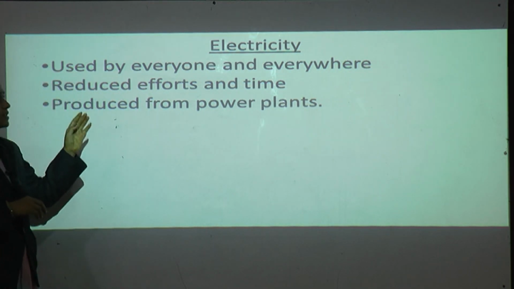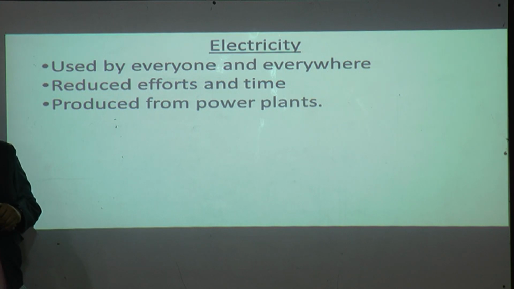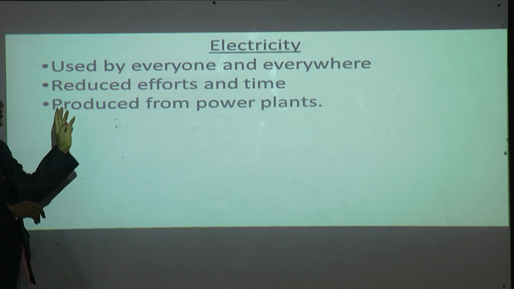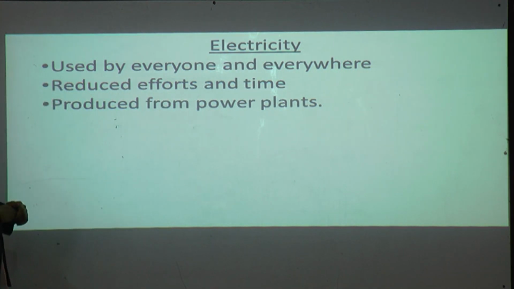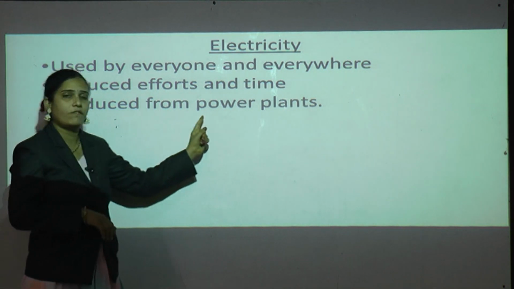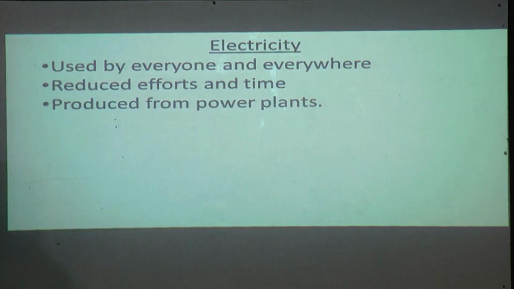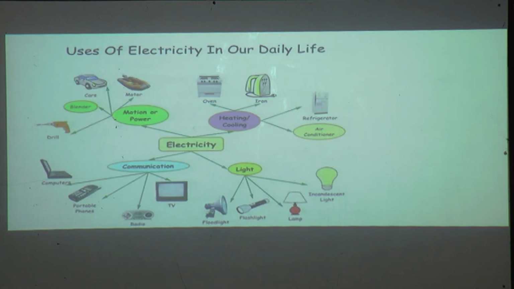Those mixers are also based on electricity, isn't it? So when we use mixers, it reduces our efforts and time also. It is produced from power plants. So how do we get electricity? From power plants. Okay, now all of you understood what is meant by electricity, and the uses of electricity.